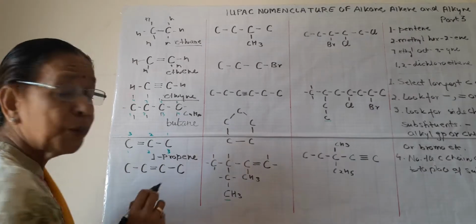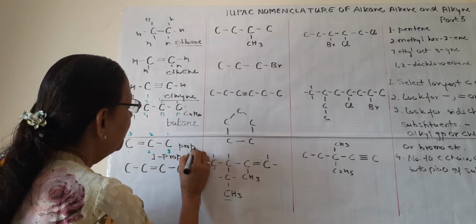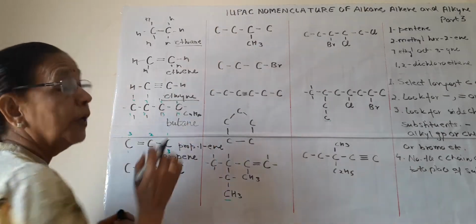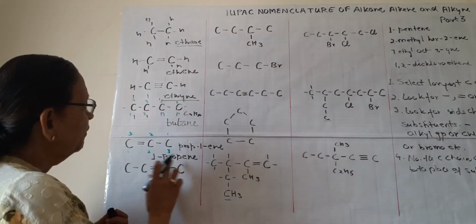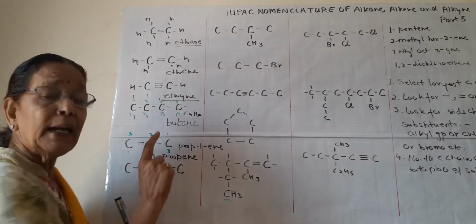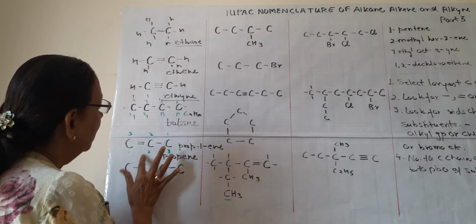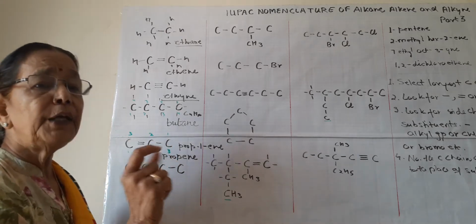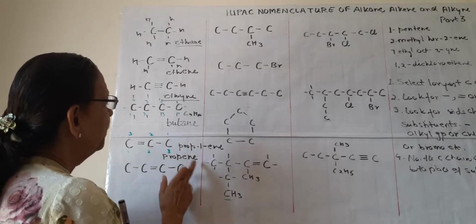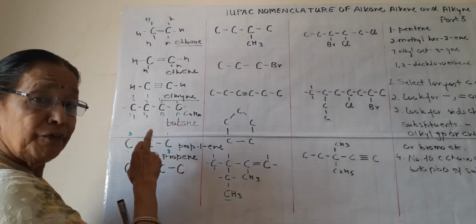So we will write it 1 propene, or the correct way of writing is prop-1-ene. This is according to IUPAC, but we can also write 1-propene or prop-1-ene. But when this is at the first carbon atom, generally we don't have to write 1. If it is on the second, then we write prop-2-ene. But if it is first, we can simply write propene or prop-1-ene or 1-propene. Is it clear to all of you?